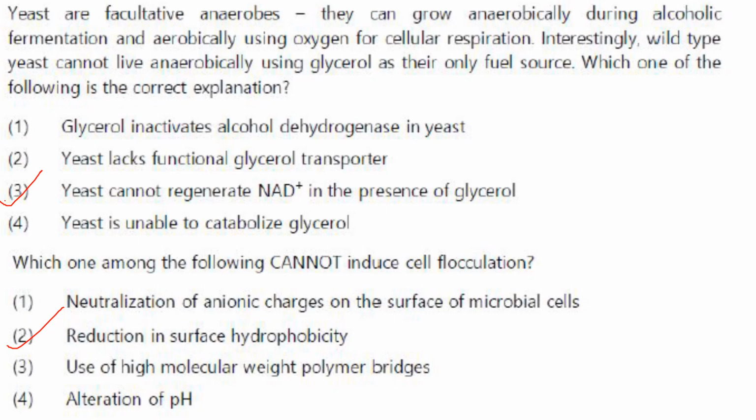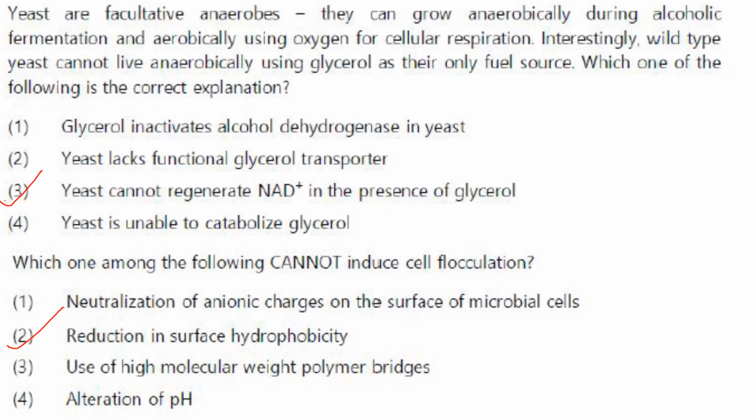Now next one. Which one among the following cannot induce cell flocculation? So what is flocculation? It is the process where small particles, cells, bacteria or suspended solids will aggregate and cluster together to form larger clusters or flocs. That is called flocculation. Now which among the following cannot induce flocculation? That is, it cannot cause aggregation of the cells.